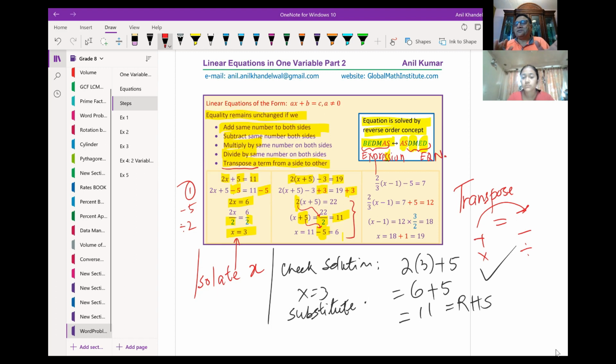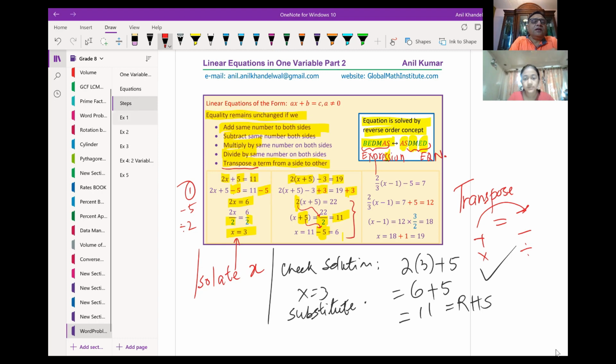First we did addition, subtraction in the reverse order. Do you see that? Yes. So when you simplify an expression, then follow BEDMAS: bracket open, exponents, division or multiplication, addition or subtraction. But when you solve an equation, you have to do reverse operation. Is that clear to you?